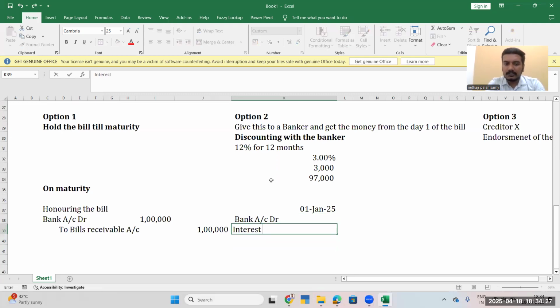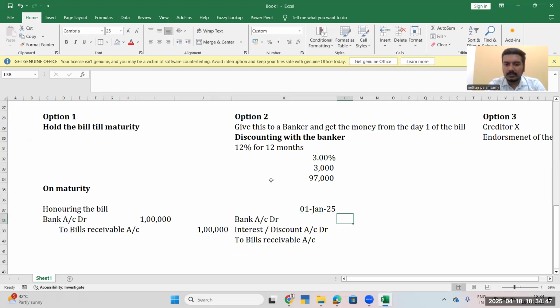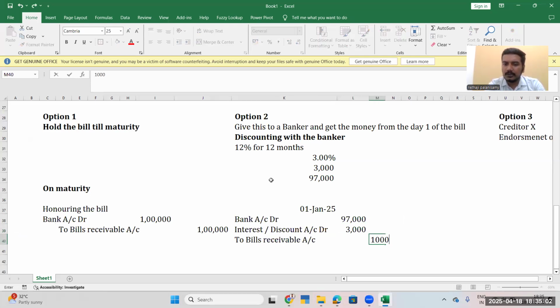Interest or discount account debit, to bills receivable account. Bank account, will we receive 1 lakh or 97,000? We will receive 97,000 here and interest of 3,000, totally 1 lakh.